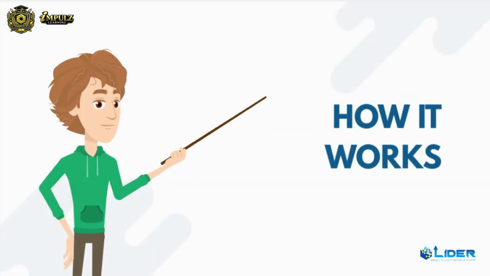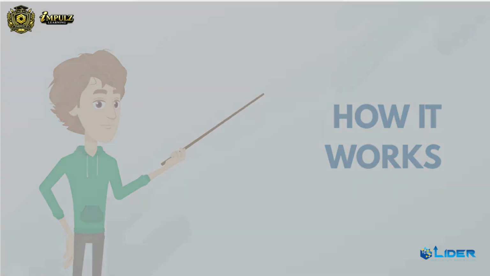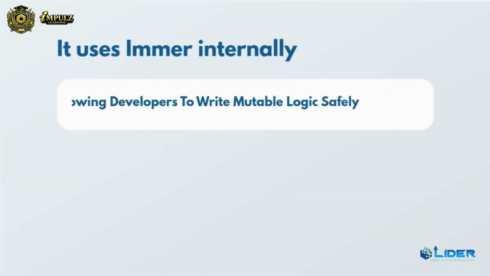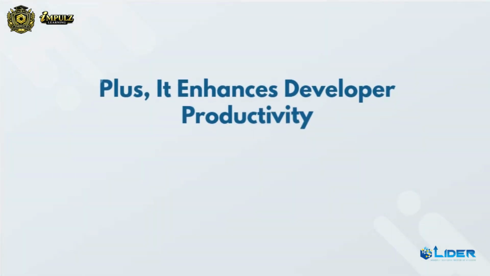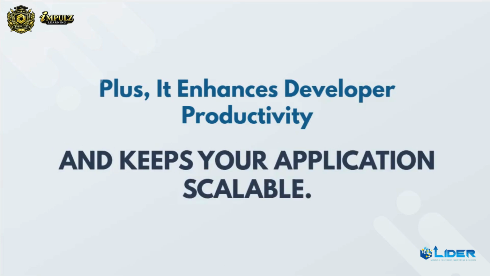How it works. It uses Immer internally, allowing developers to write mutable logic safely, while maintaining immutable state updates. Plus, it enhances developer productivity and keeps your application scalable.